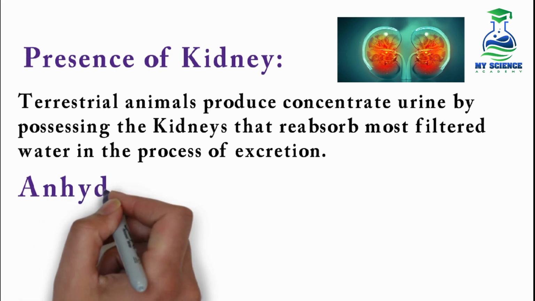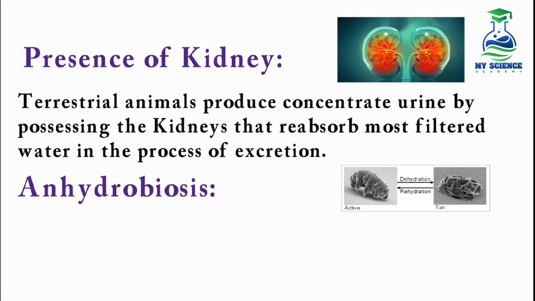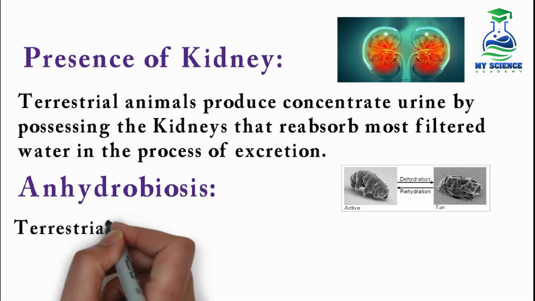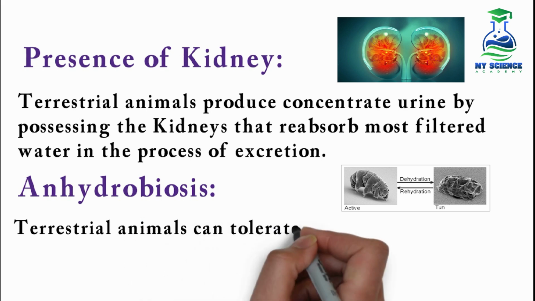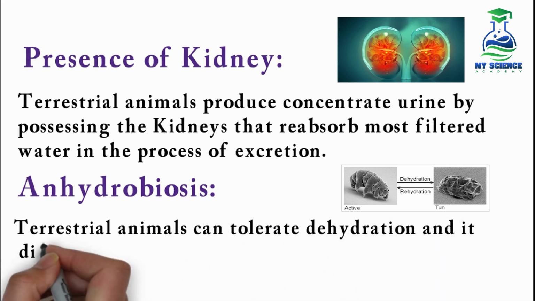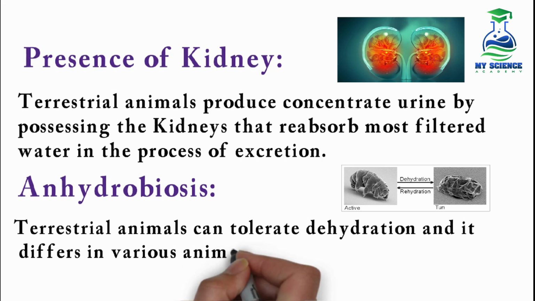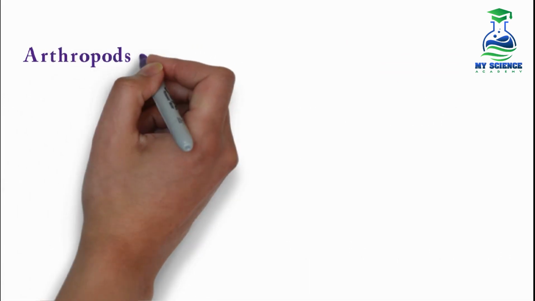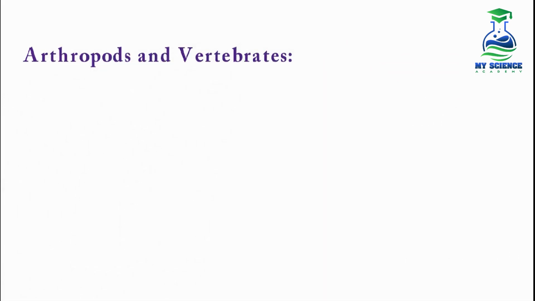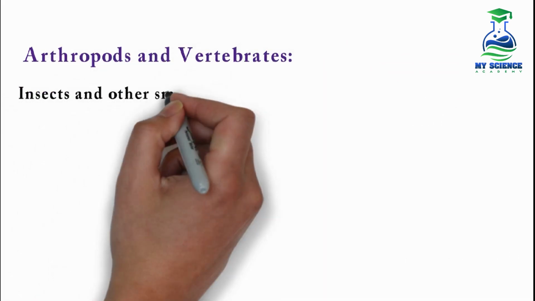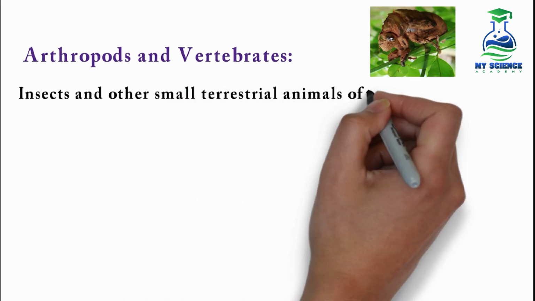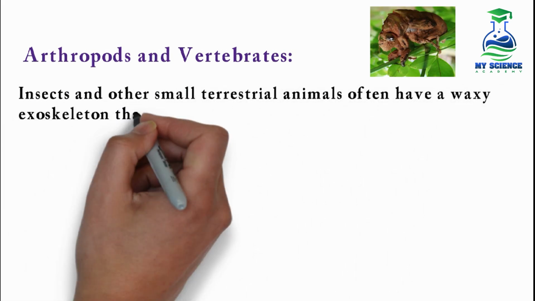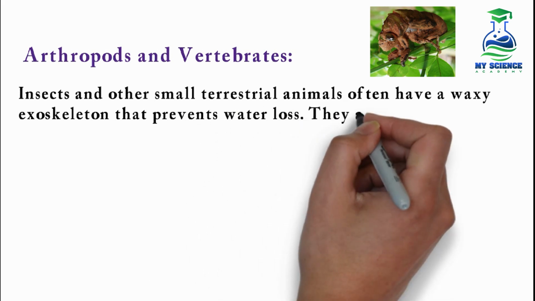Then there is another term, anhydrobiosis, that is the state of dormancy. Terrestrial animals can tolerate dehydration, and it differs in various animals, and is known as anhydrobiosis. Next are the arthropods and vertebrates. Insects and other small terrestrial animals often have a waxy exoskeleton that prevents water loss.